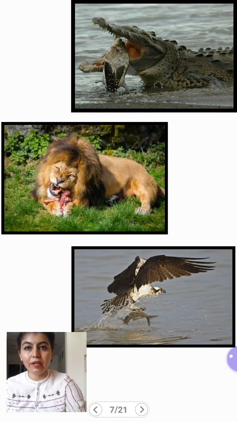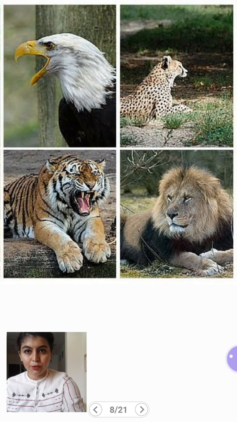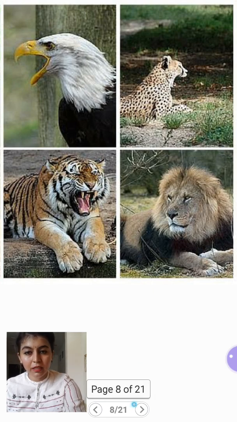See, here we have a crocodile hunting for a fish. Then we have a lion. Then we have an eagle. She is also hunting a fish. Leopard, tiger, all these cat family animals are carnivores.